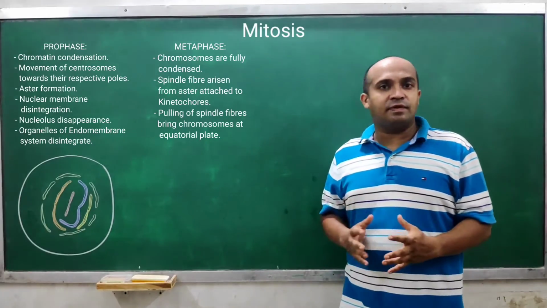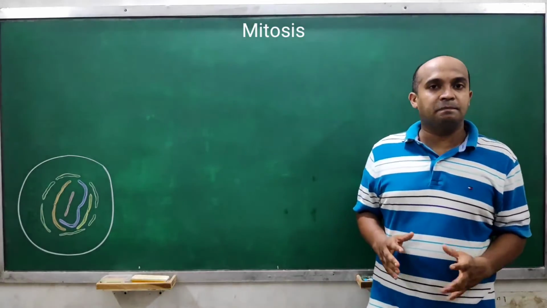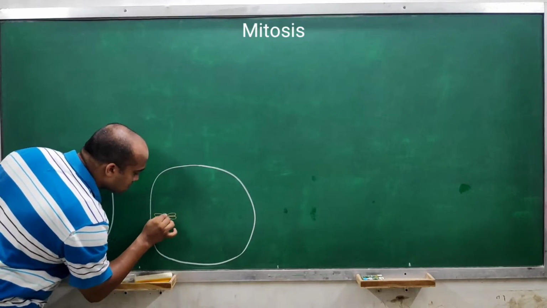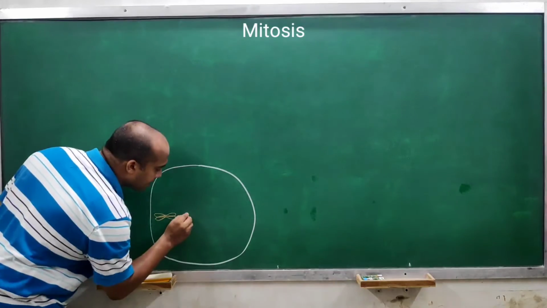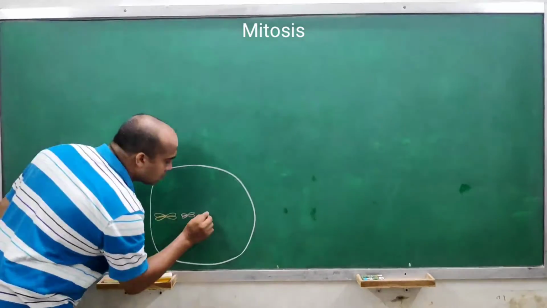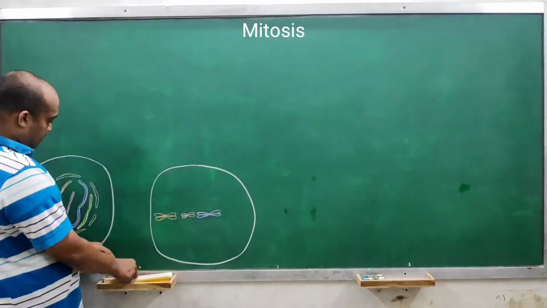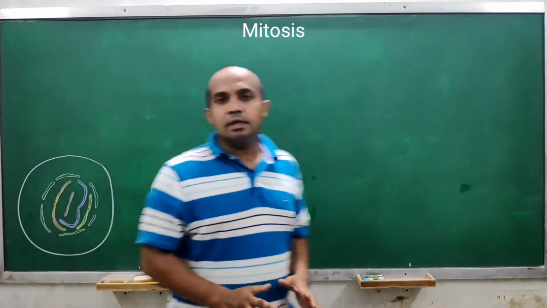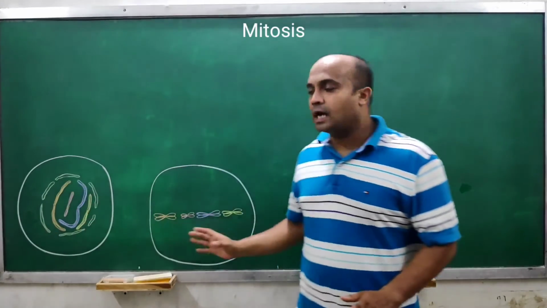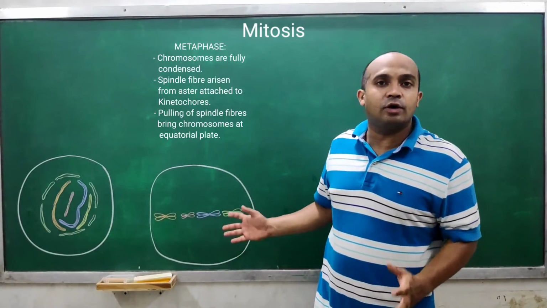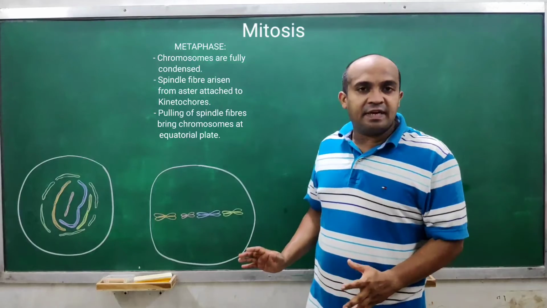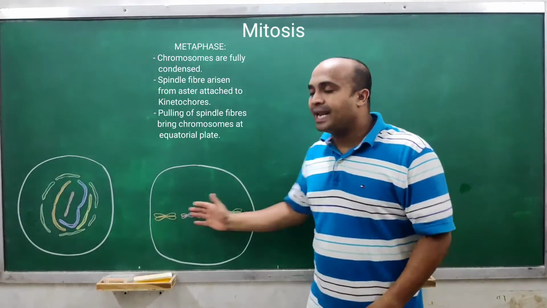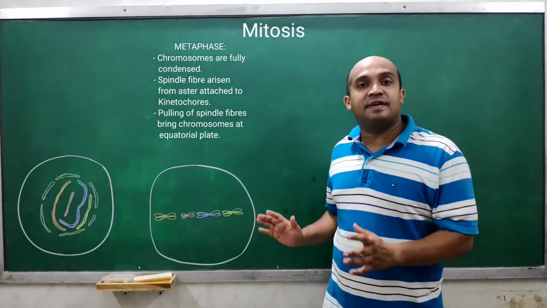Let's draw a diagram first, then we will understand it very clearly. So here, these 4 chromatin fibers have condensed into 4 different chromosomes, and during the metaphase stage, these 4 chromosomes are arranged at the equatorial plate, or the metaphase plate, right?